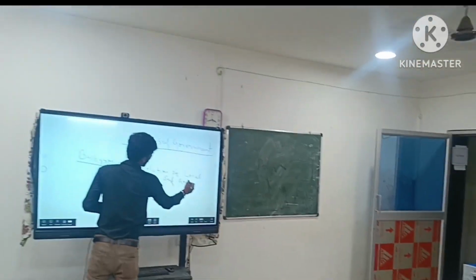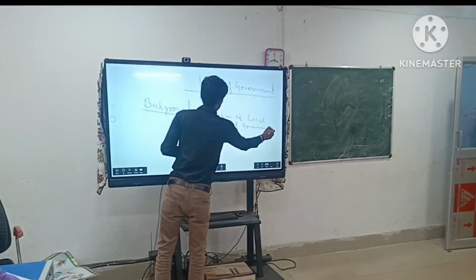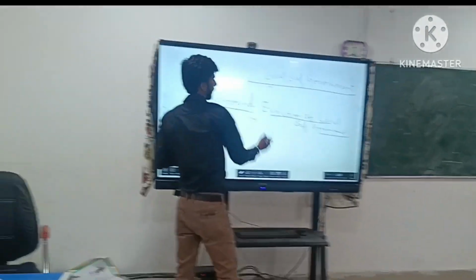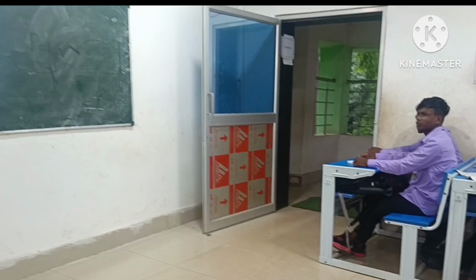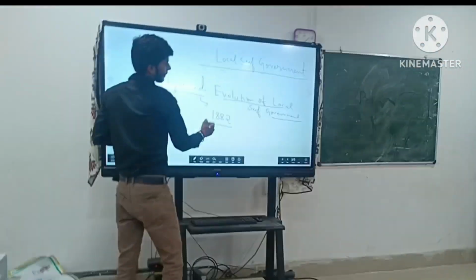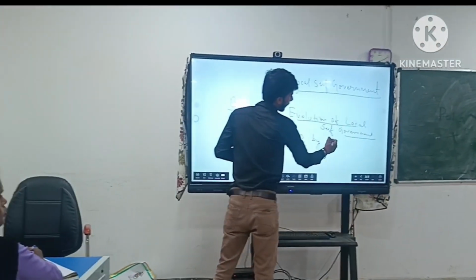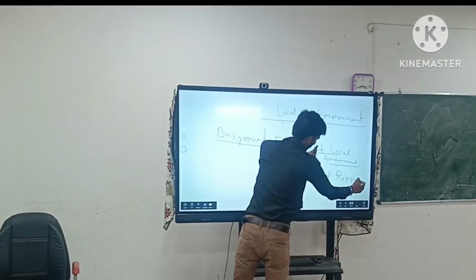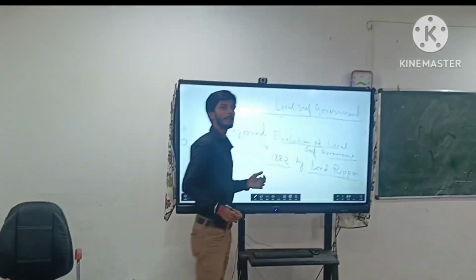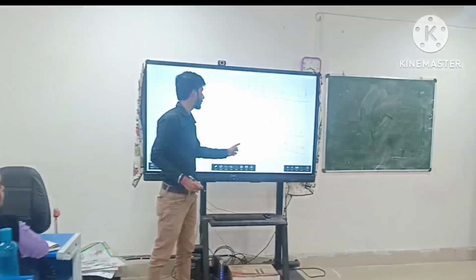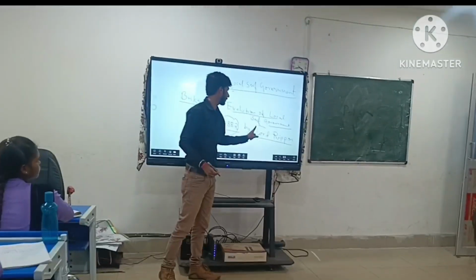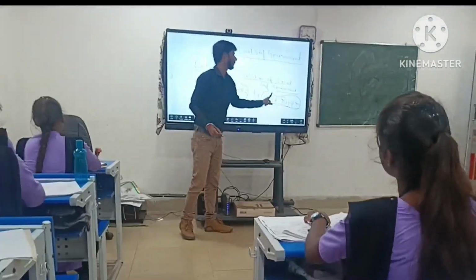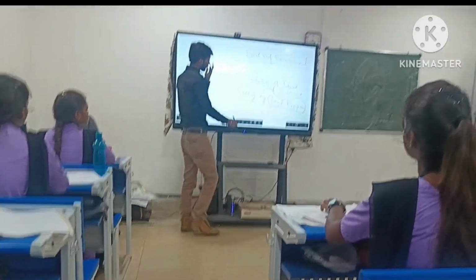Local self-government was first started in 1882 by Lord Ripon. For the first time in India, in 1882, local self-government was introduced by Lord Ripon. Why was it introduced?